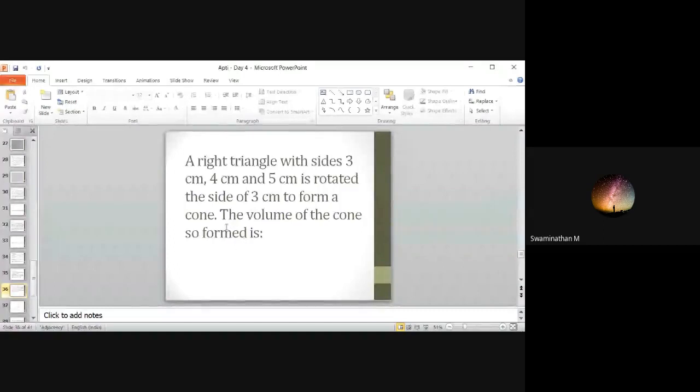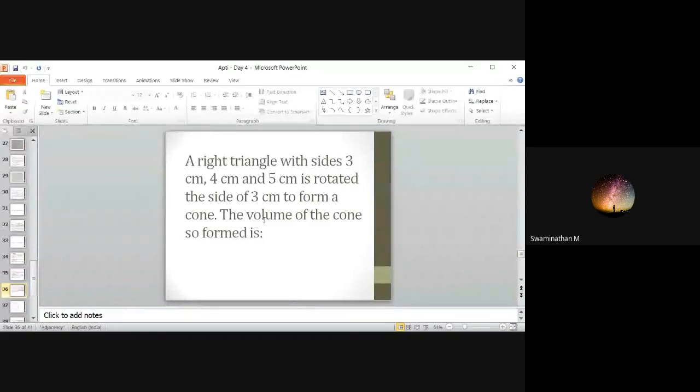Which side is rotated? The side of 3 centimeter is rotated, so 3 centimeter will be the radius of the cone. Then you have to find whether 4 or 5 is the height. For that you first draw this triangle with sides 3, 4, 5. Obviously 5 will become the hypotenuse by Pythagoras theorem.